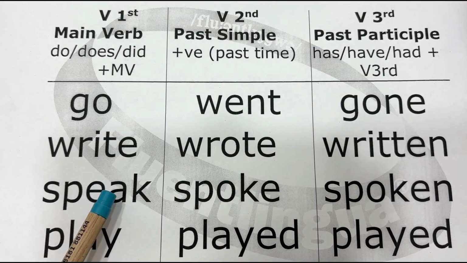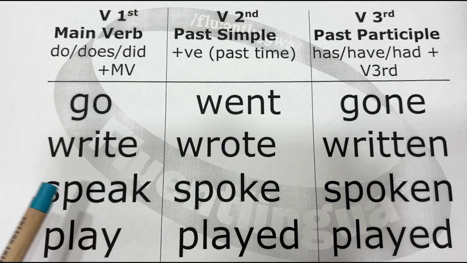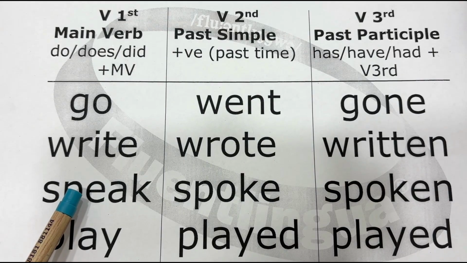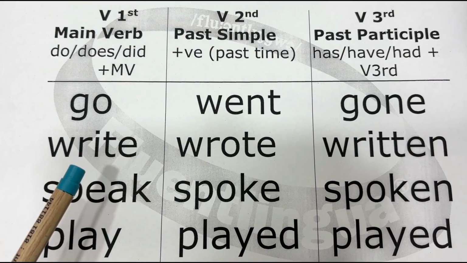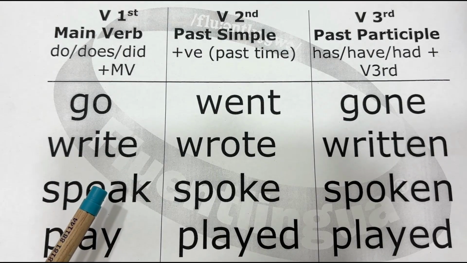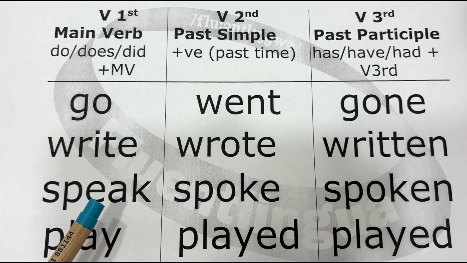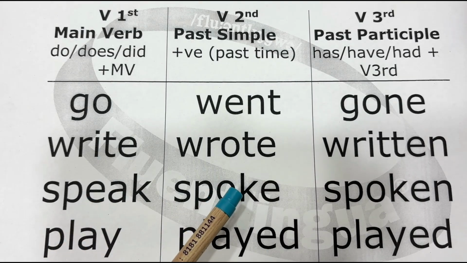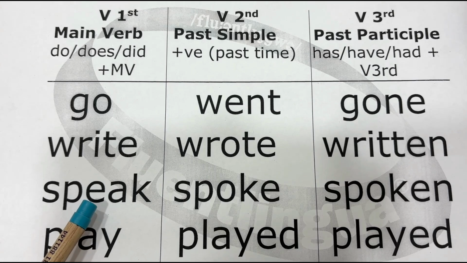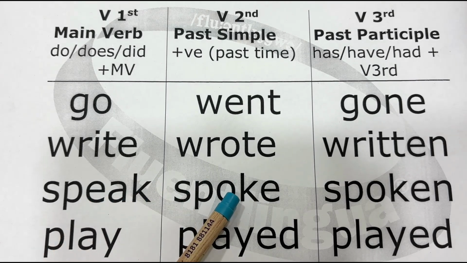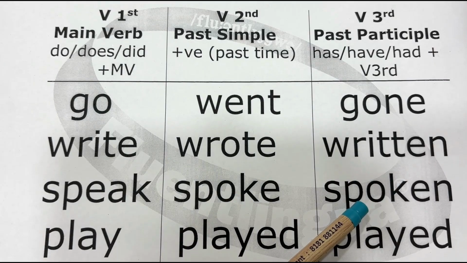He speaks English generally. They speak English generally. They don't speak Japanese. He doesn't speak Japanese. He spoke French yesterday. He didn't speak German yesterday. He has spoken many things.